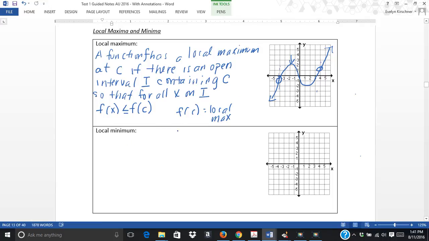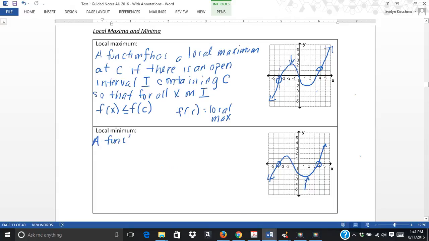Local minimum is the same idea. I could look at that same graph again if I wanted to. If I look at the interval from here to here, there is my local minimum. And it's the same type of definition.